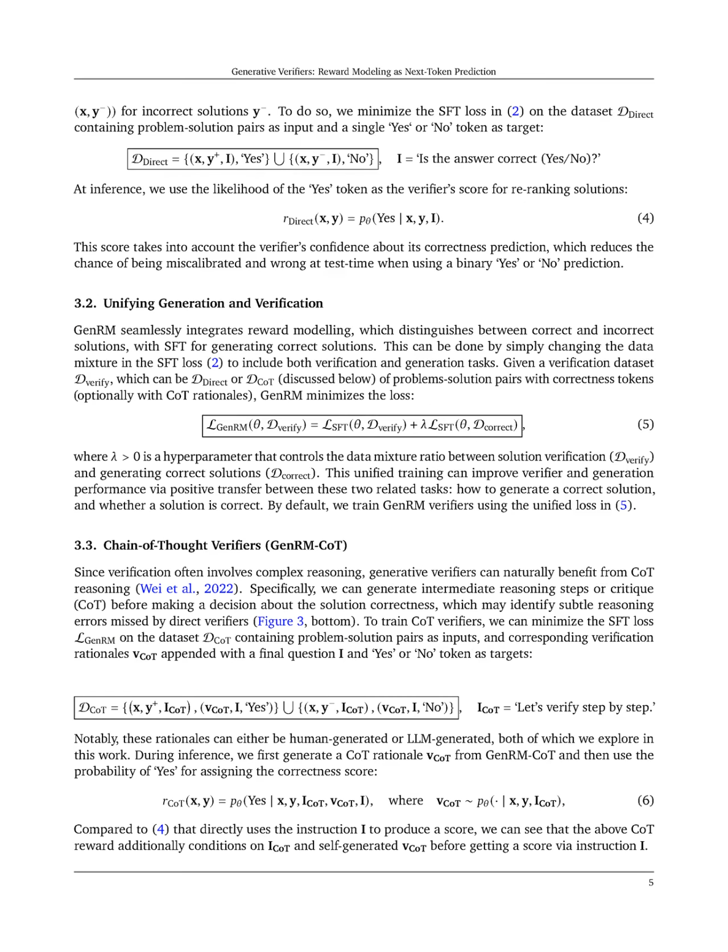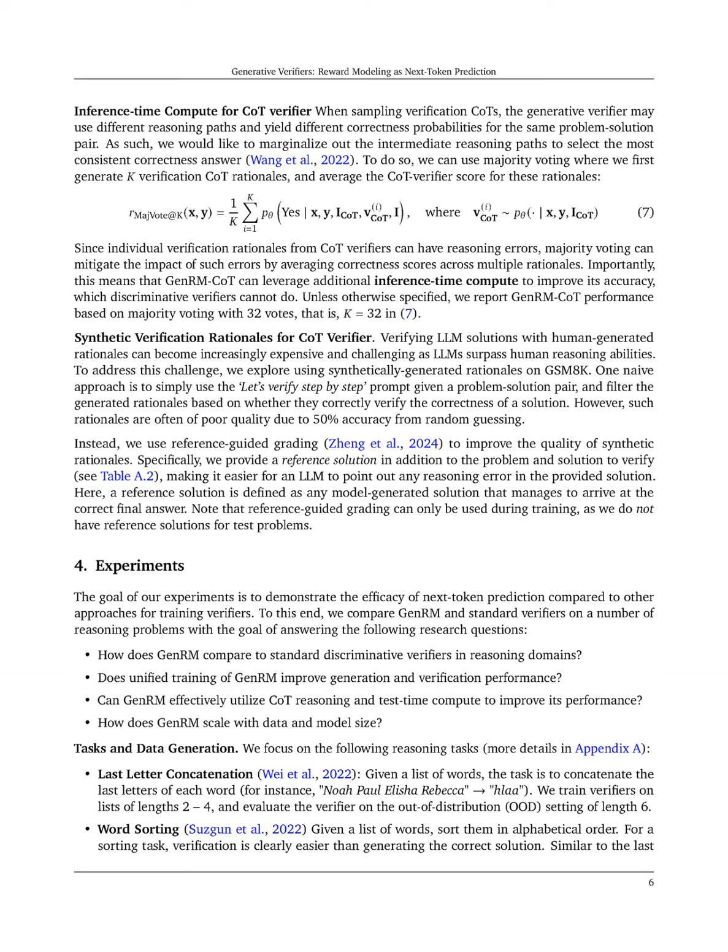Furthermore, GenRM incorporates chain of thought, COT, reasoning by generating intermediate rationales before making a correctness decision, which enhances its ability to detect subtle reasoning errors. Finally, the methodology includes majority voting, where multiple COT rationales are sampled to average the correctness scores, thereby improving the overall accuracy of the verification process.